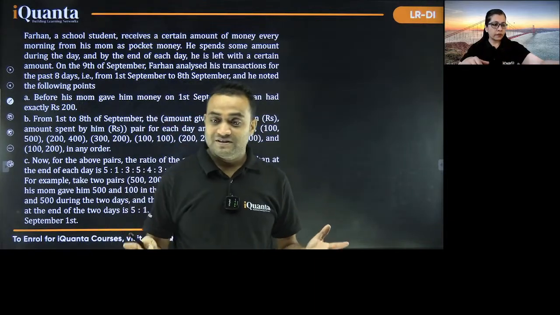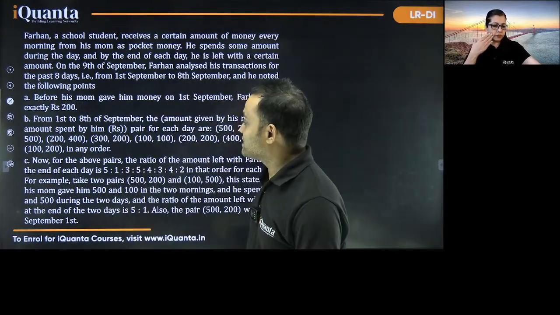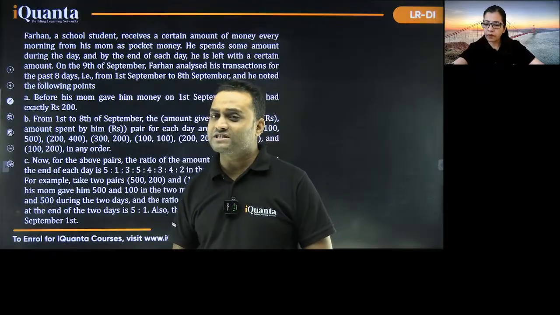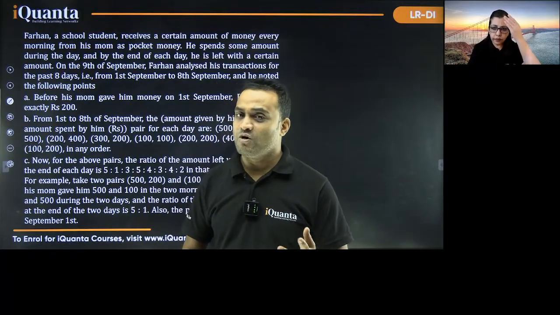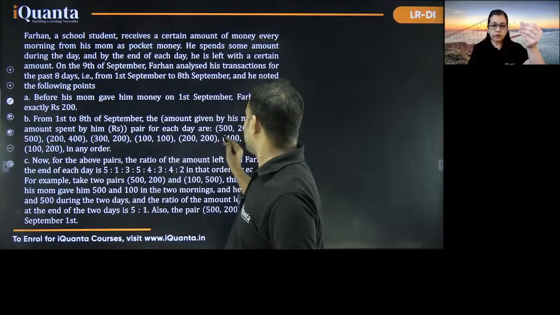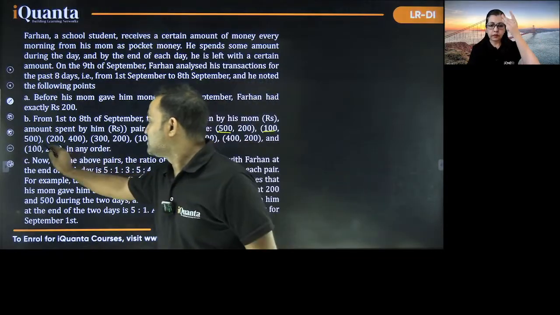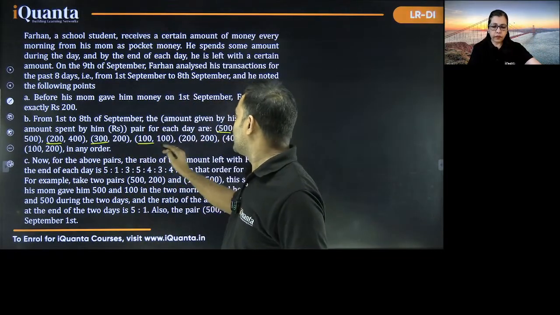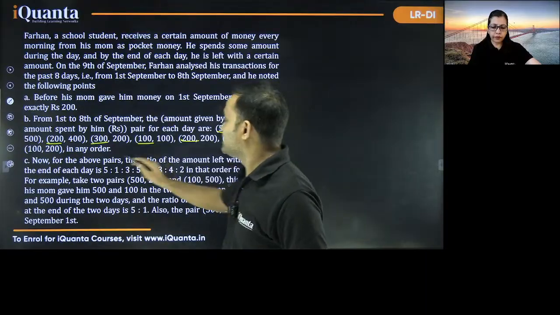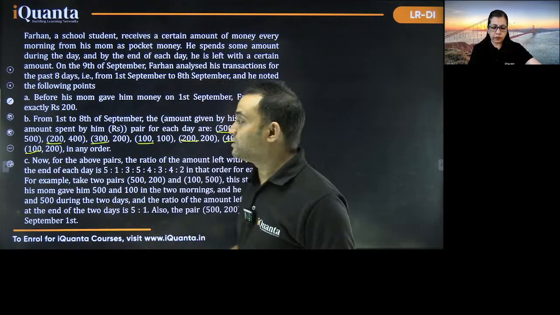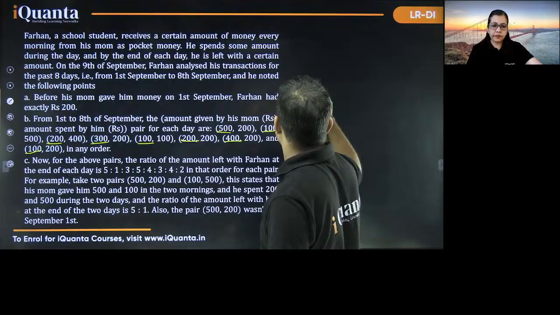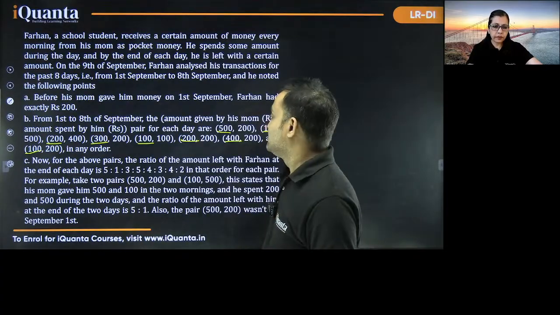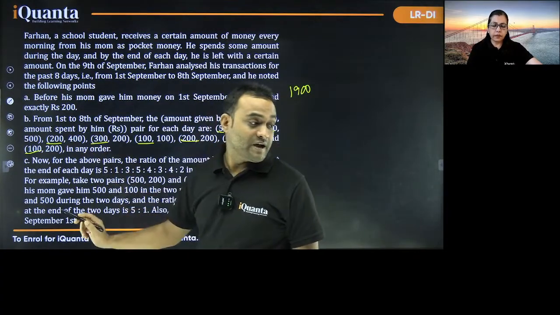So the beginning of this set is: what is the total amount that was given to Farhan by his mom, right? So 500, 100, 200, 300, 100, 200, 400 and 100. This amount is total 1900. And then the amount spent by him.